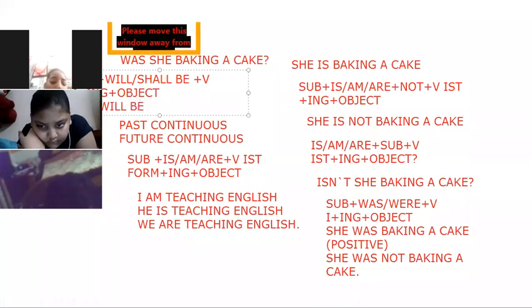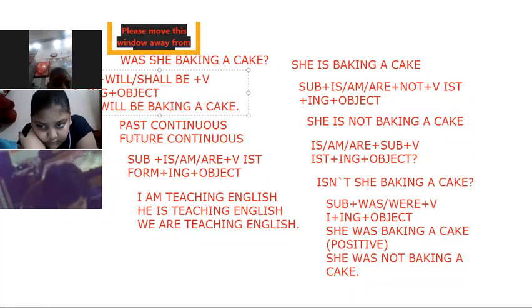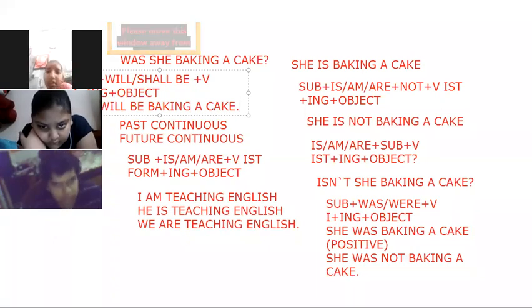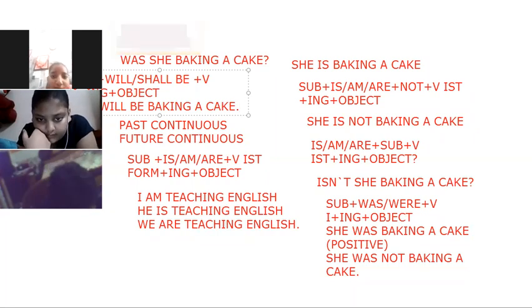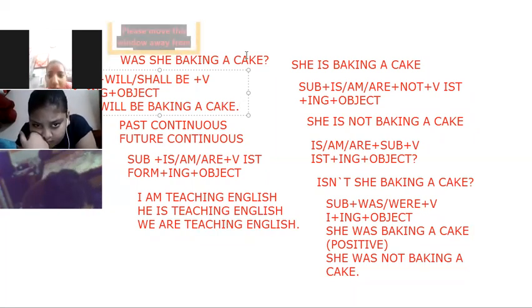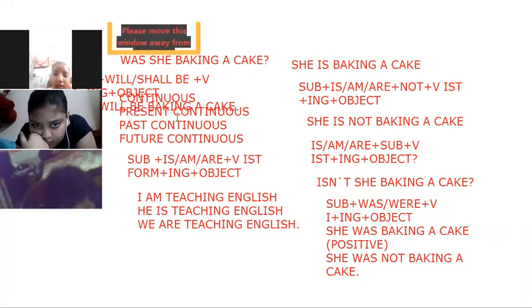Ma'am, in interrogative, will she be baking a cake? Yes. Will she be baking a cake? Then negative interrogative: will she not be baking a cake? Yes. Negative interrogative. Will she not be baking a cake?